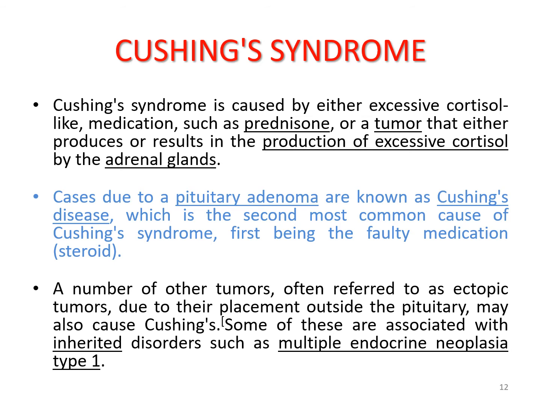That means other than the adrenal tumor and the pituitary tumor, there might be other tumors in the body that produce cortisol, leading to Cushing syndrome. This disorder is known as multiple endocrine neoplasia type 1.